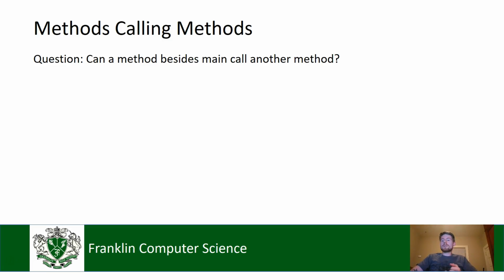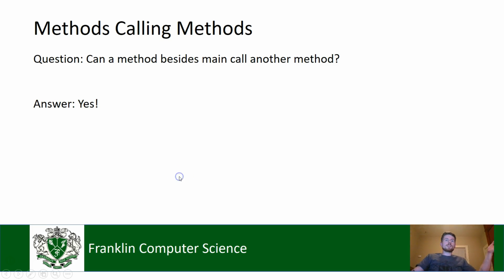All right. So our last little thing about static methods is you might ask the question, well, can another method besides main, because right now all our method calls are in main, could another method call another method? Could any method call a method?